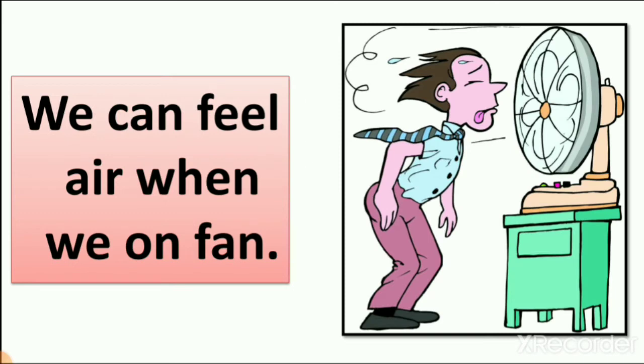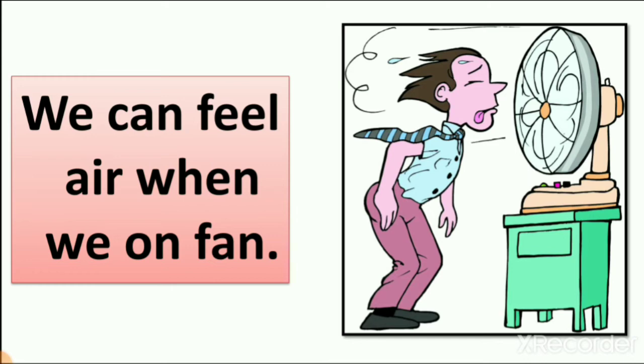Here you can see the picture of one boy. The fan is on and the boy feels the air. When the fan is on, you cannot see the air, but you can understand whether the fan is fast or slow.